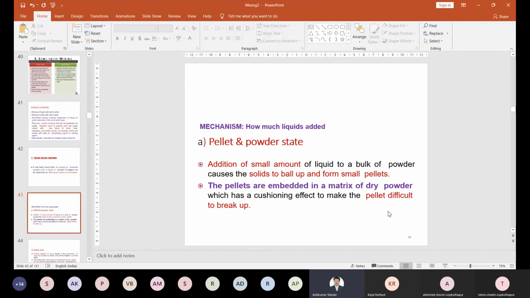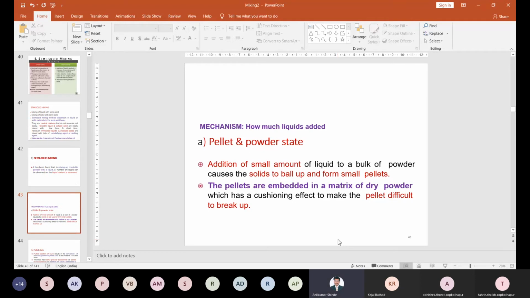There is a powder state in nature, or a pellet is formed. So the addition of a small amount of liquid into the bulk powder. From a small quantity of liquid added to the bulk powder, what will happen? Very small amount, right? It will just moisten every particle and form a ball, and with that ball we can prepare small pellets.